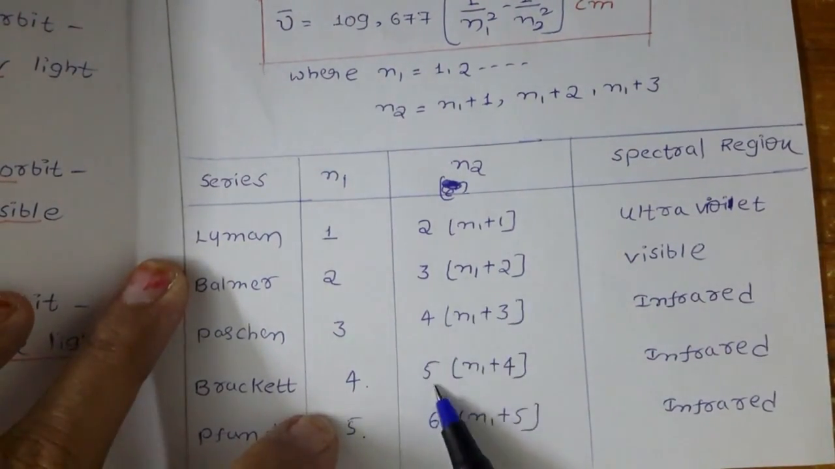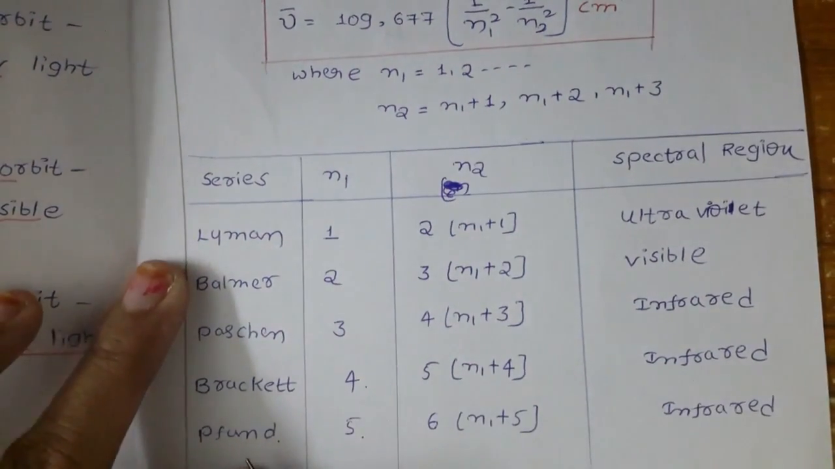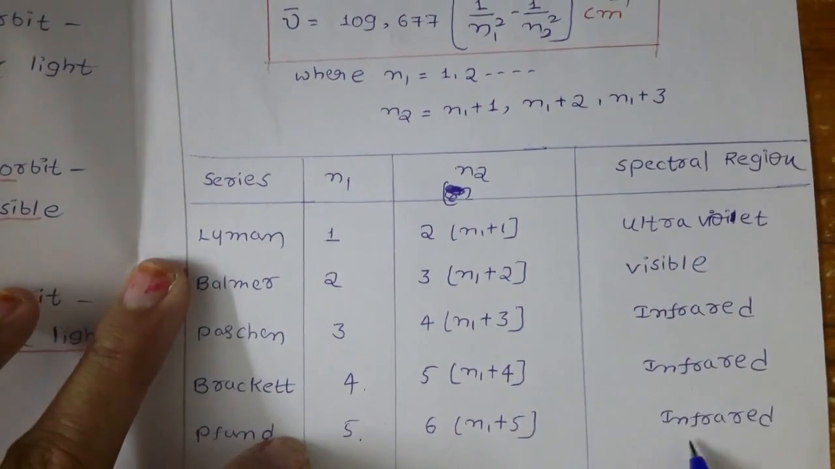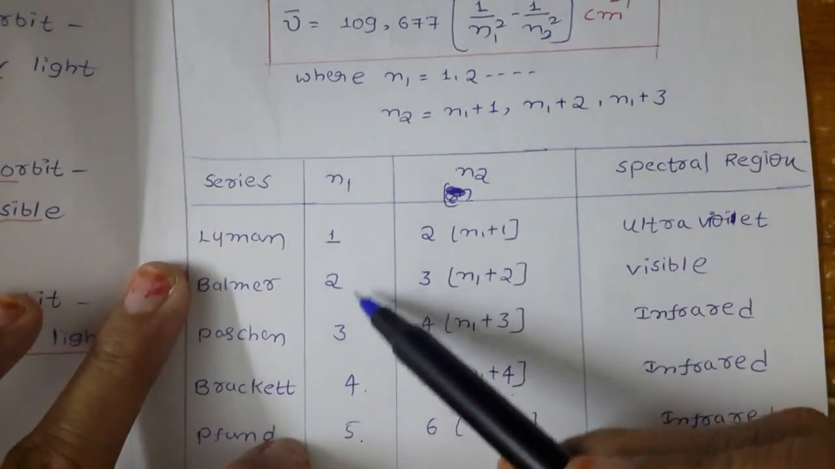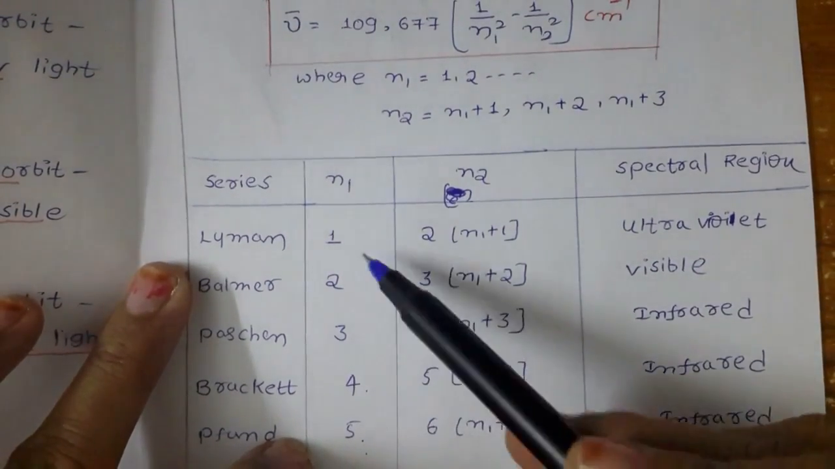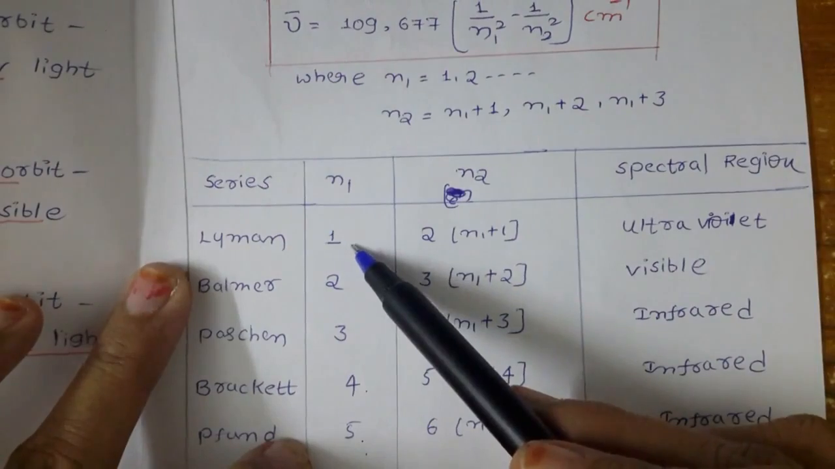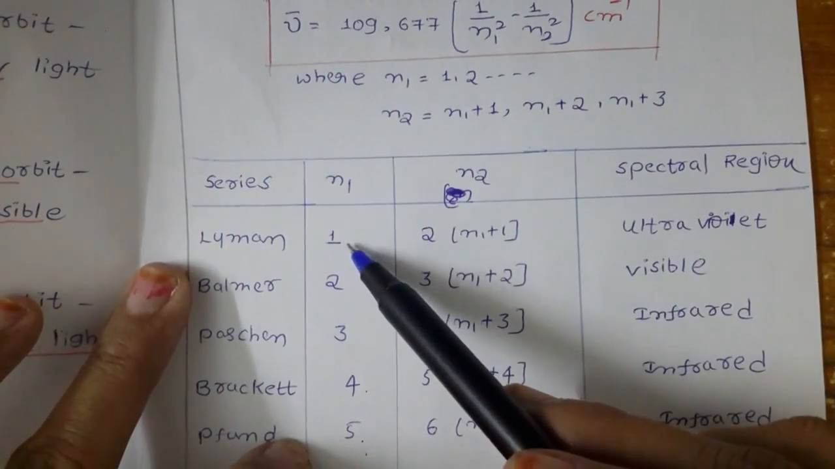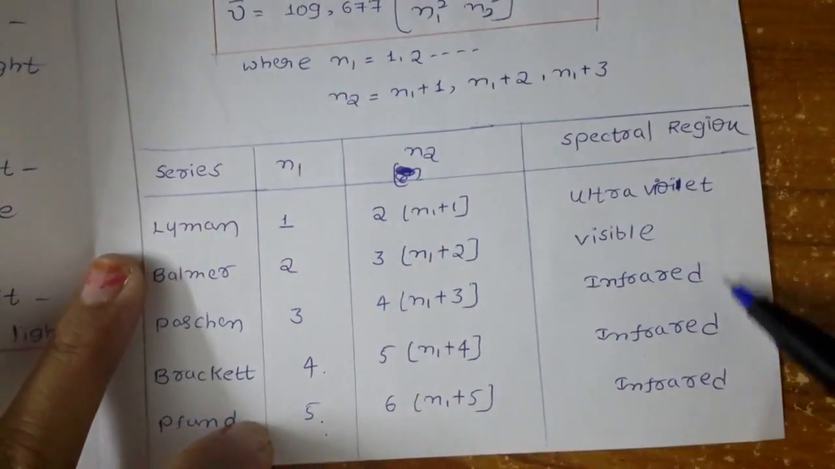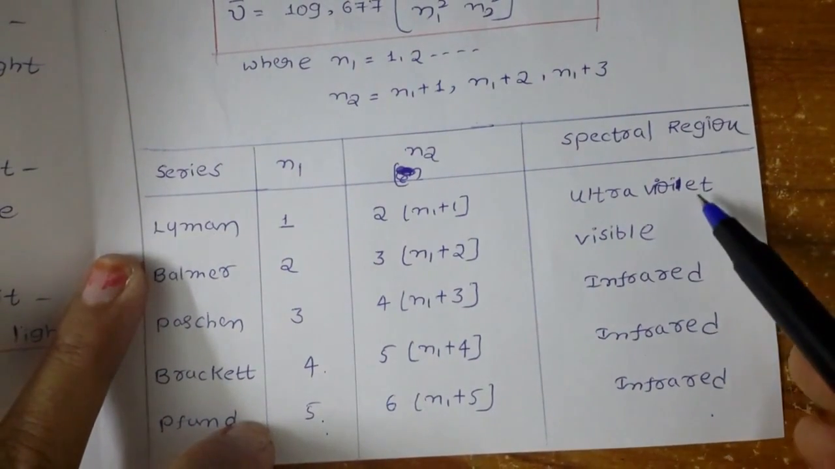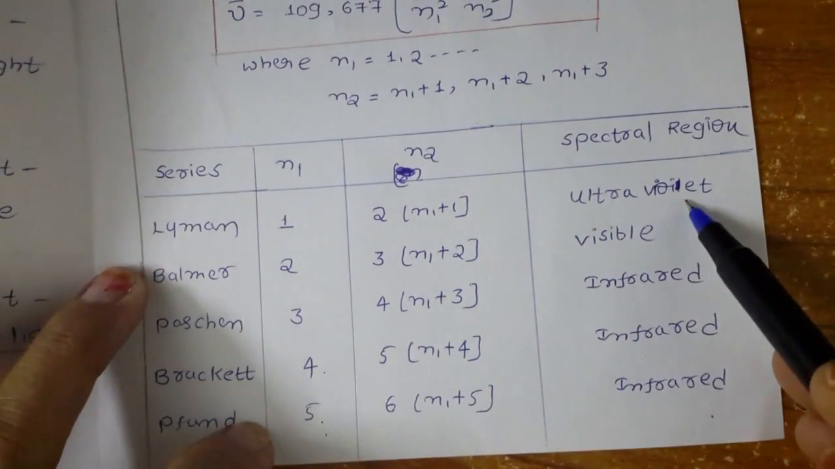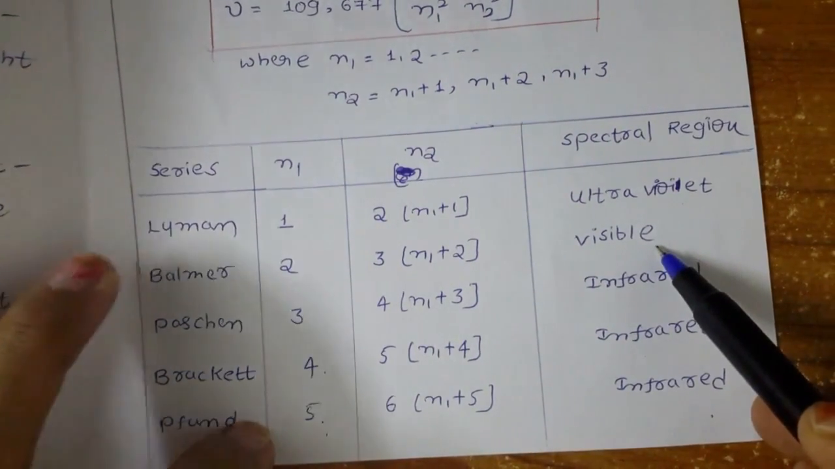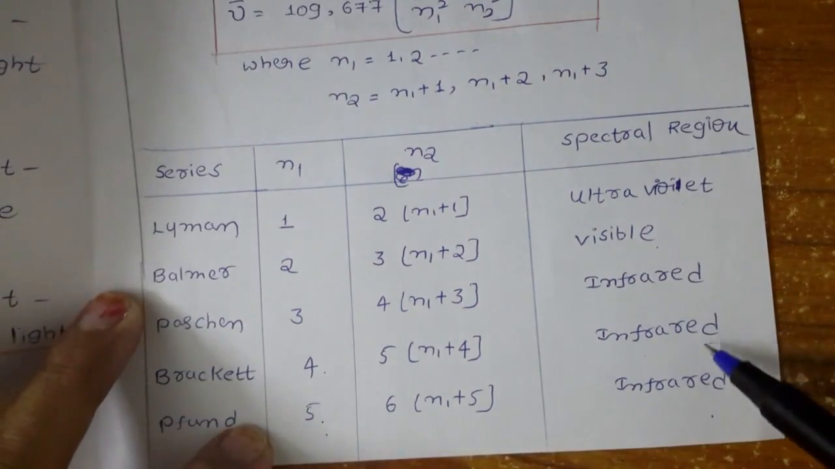That is infrared. For Pfund also we have the infrared region. n1 equal to 5, n2 is equal to 6. So in the numericals you have to remember these n1 values. Default for Lyman series means n1 equal to 1. They won't mention it in the numericals, so you have to remember the default, and the spectral region also. For Lyman the spectral region is ultraviolet, for Balmer it is visible, and for Paschen, Brackett, Pfund we are getting the infrared.